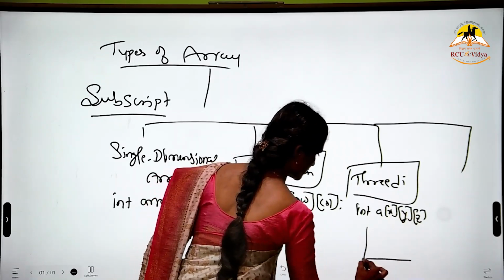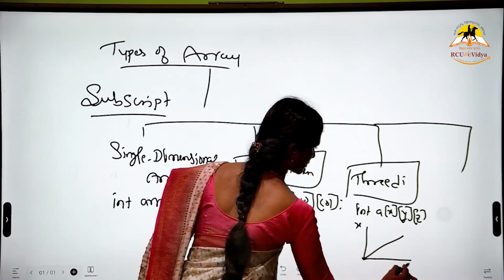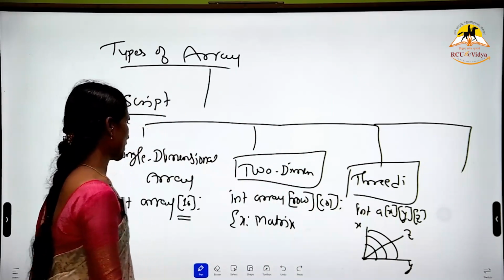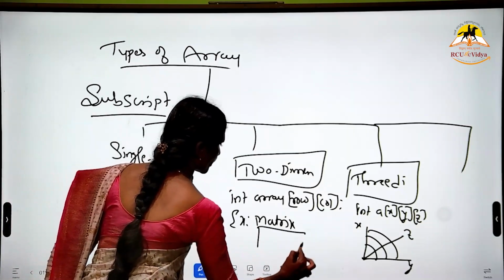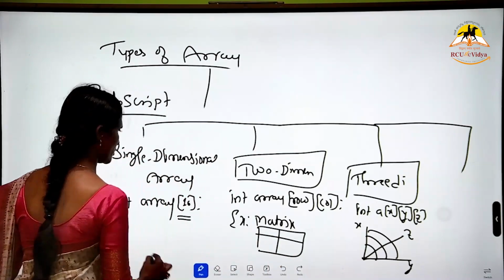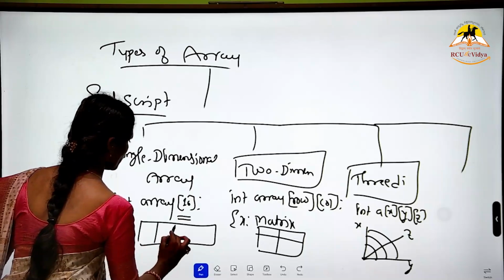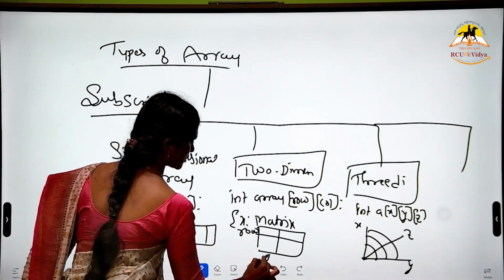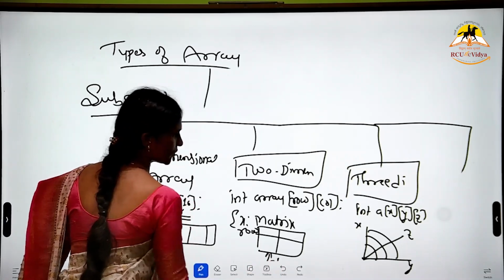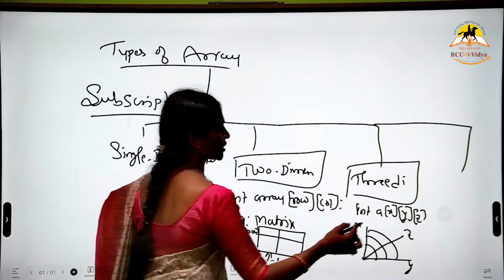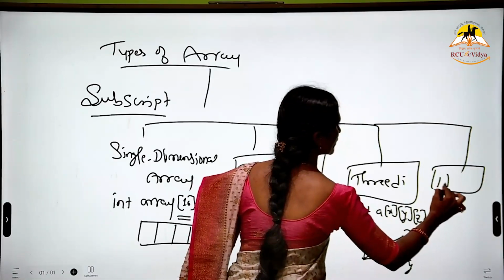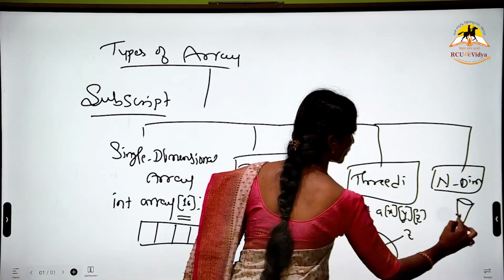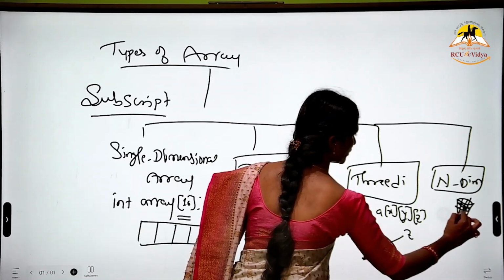This data represents x, y, z. The example is a matrix of rows and columns, and this represents the memory representation. The single dimensional one represents the row and this represents the column. Here are the three directions. And next comes the n dimensional array, where you have n dimensions.